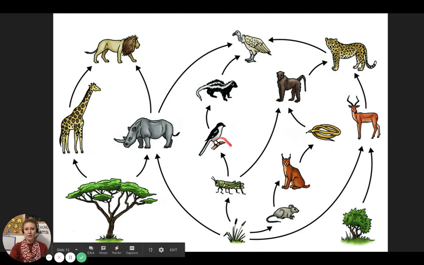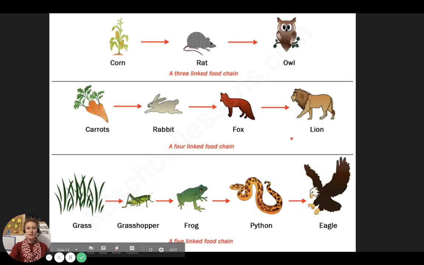The bird eats the grasshopper. The skunk eats the bird, and the vulture eats the skunk. This bobcat or lynx eats the mouse, which eats the plants. This is another example of a food chain.